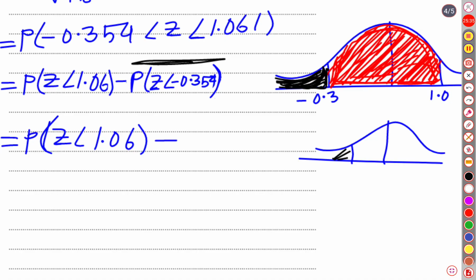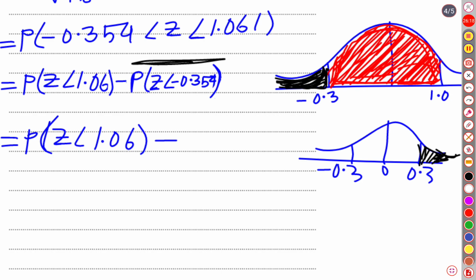How will we get this? The normal distribution graph is always symmetrical. So if here it is negative 0.354, then here it is 0, and on the right side of 0 it is positive 0.354. That means we require the probability of this region. So how can we find the probability of this region? Very simple.